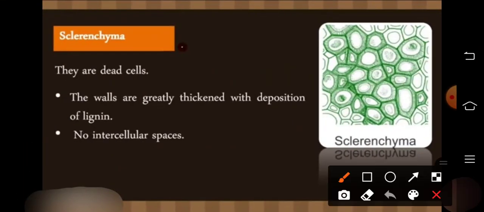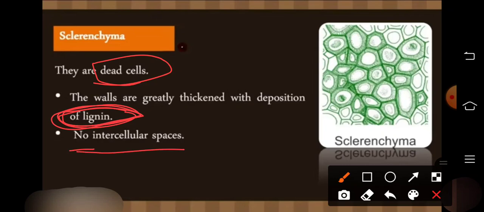Now sclerenchyma. They are dead cells. The walls are greatly thickened with deposition of lignin, so the sclerenchymatous cell wall is made up of lignin. There are no intercellular spaces, you can see in the picture. Here you can see the deposition of lignin, and these are the dead cells.